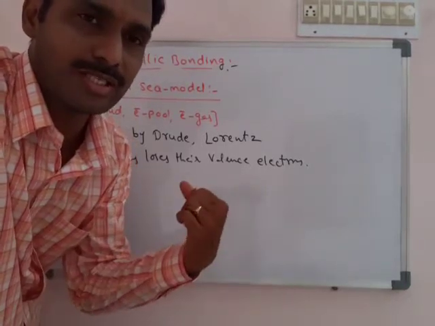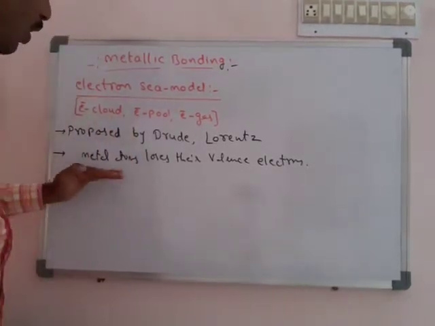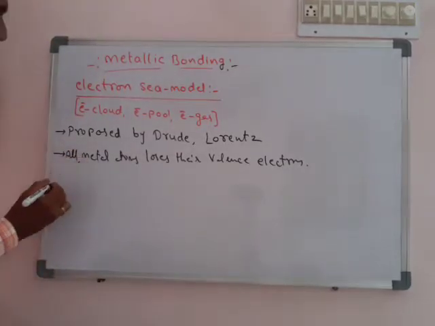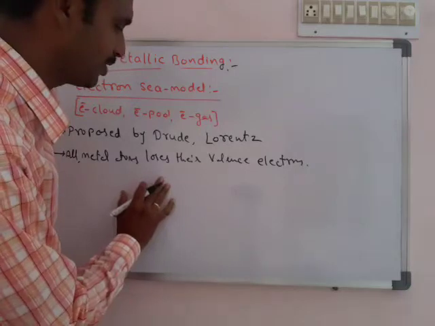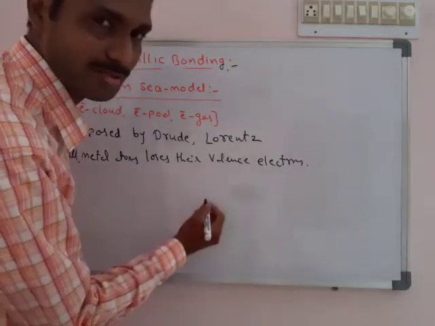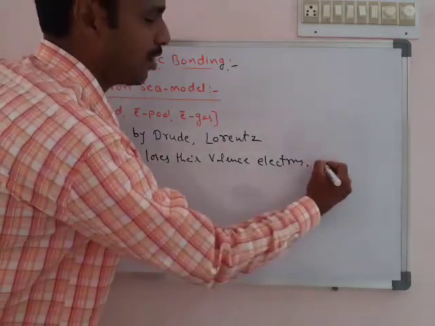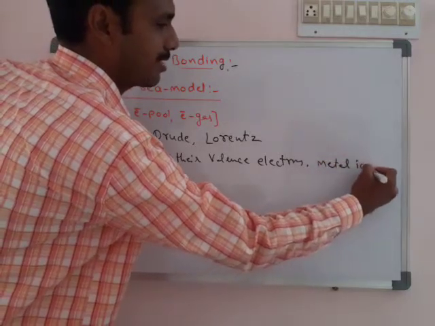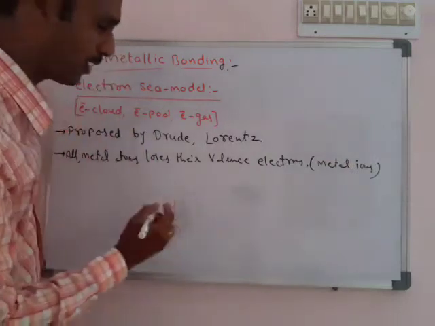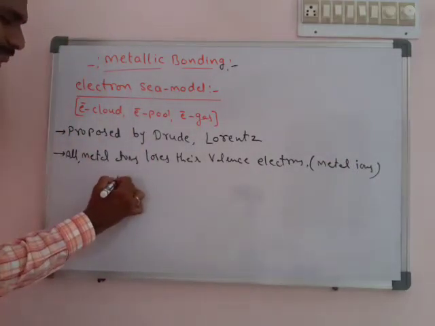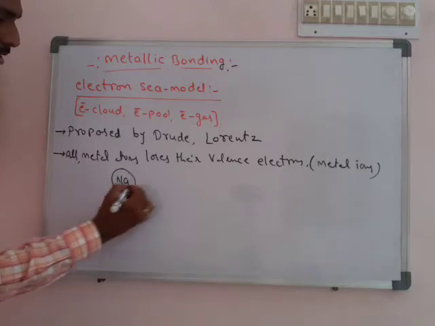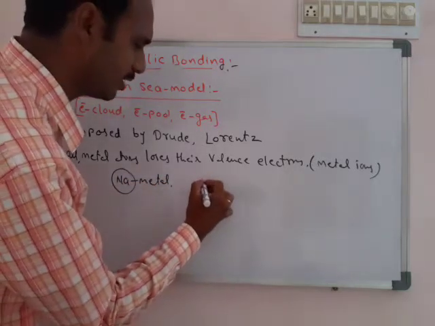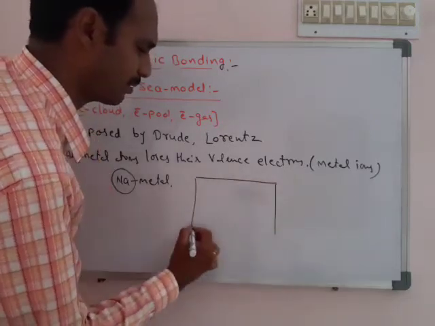So according to this theory, at first all metal atoms present in a metal lose their valency electrons and form metal ions, forming metal cations. So metal ions form. Now for example, let's take sodium metal. If you take sodium metal, we are just taking a simple part of that metal sheet.